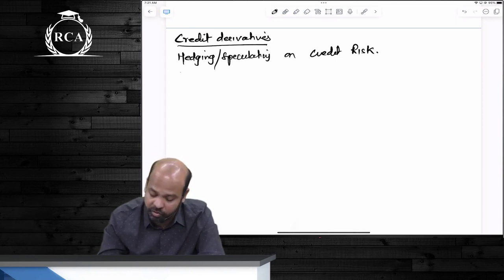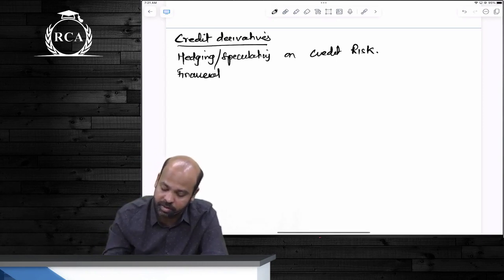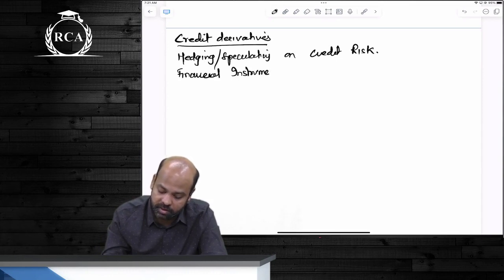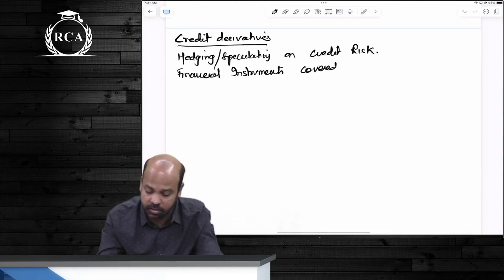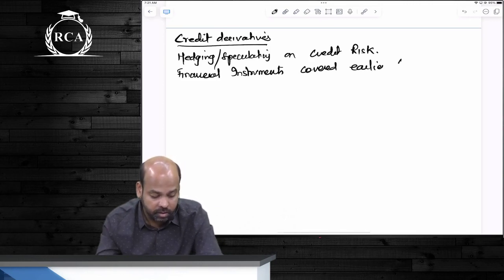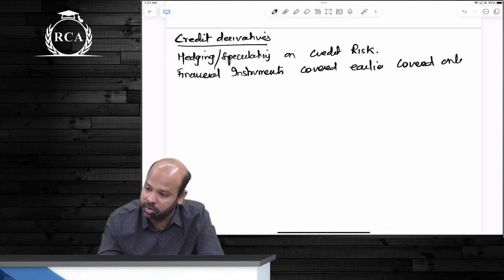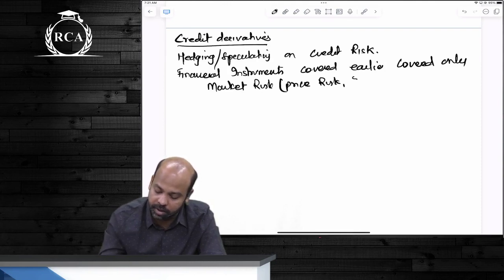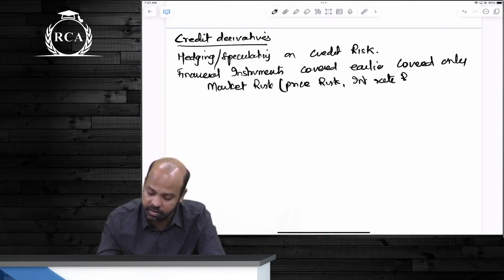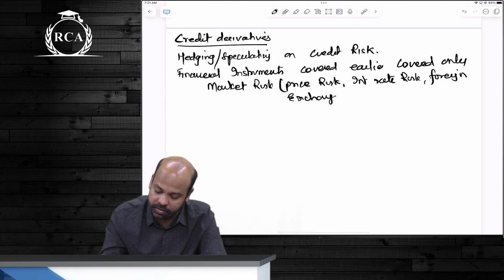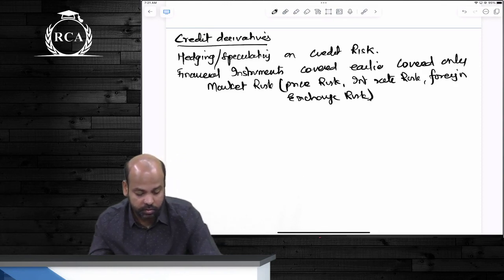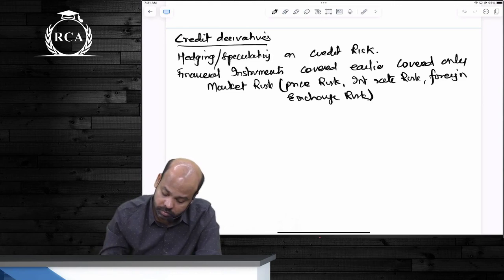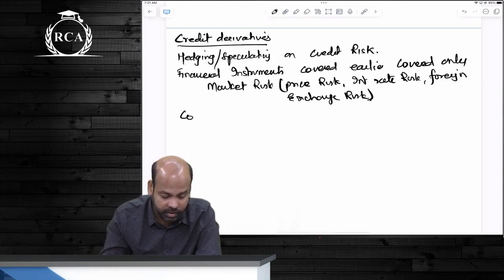Whatever financial instruments we have learned so far were hedging which risk? They covered only market risk. Yes or no? When I say market risk, we spoke about price risk, interest rate risk, foreign exchange risk. Now, what are the instruments that we're talking about? The first one is CDO.